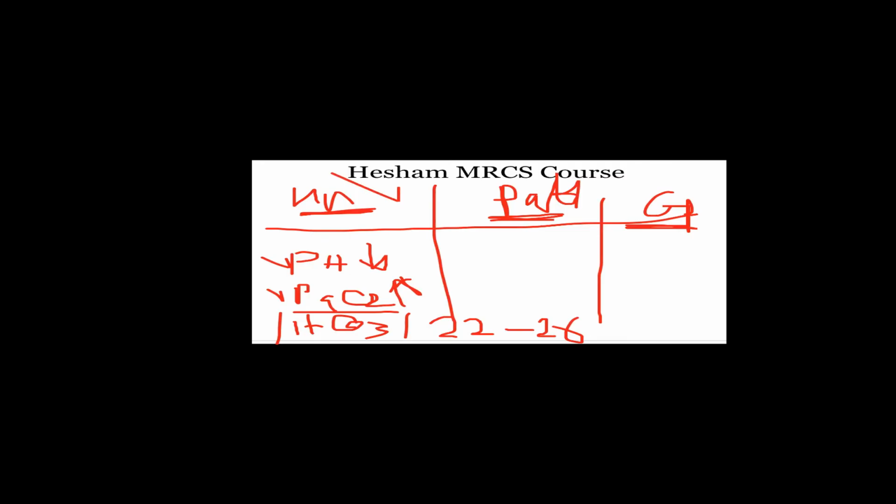For example, when I give you the pH is 7.31, this is acidosis. PaCO2, which is from 4.4 to 6, I give you, for example, 6.8. So it is increased. Then the HCO3 here is 23.